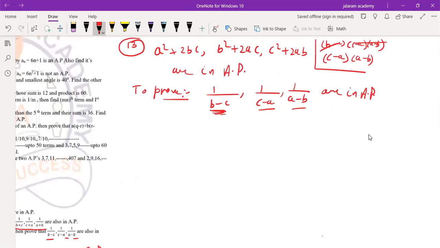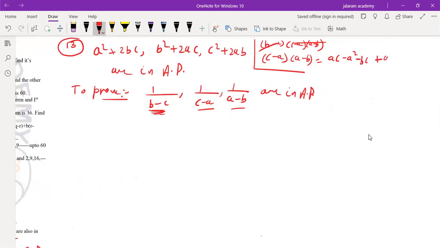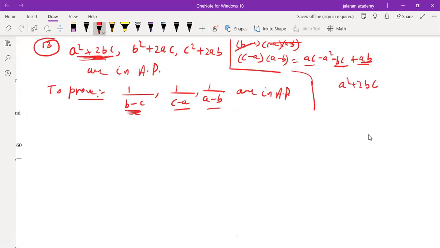Now if you open the bracket, it gives ac minus a square minus bc plus ab. In this, 2bc is already there, and we have to bring minus bc. It means that we subtract ab plus bc plus ca from a square plus 2bc, the first term given. We have to bring them opposite to a square: a square is positive, while the term which we have to bring is negative.